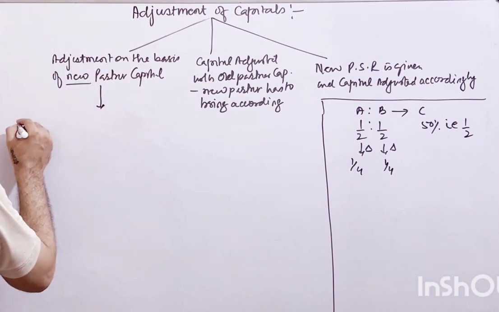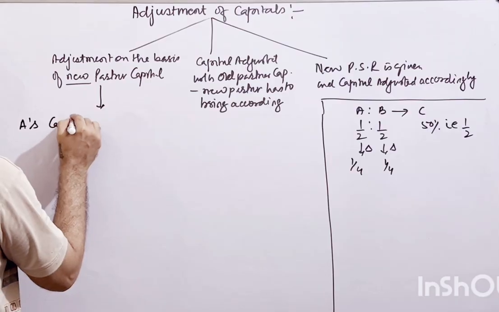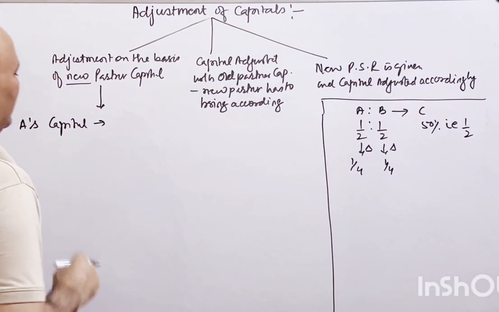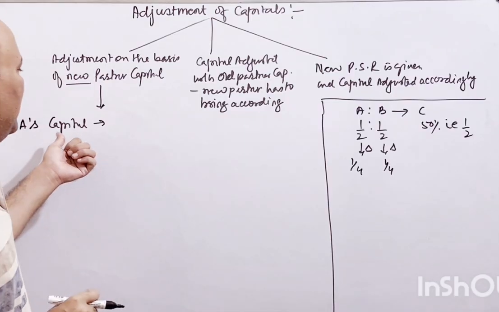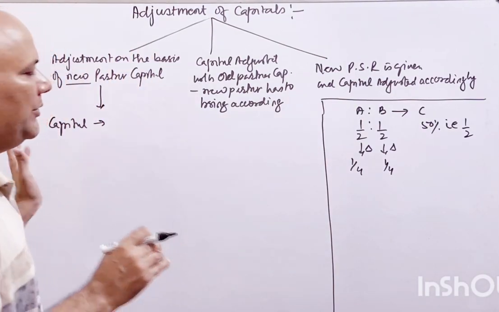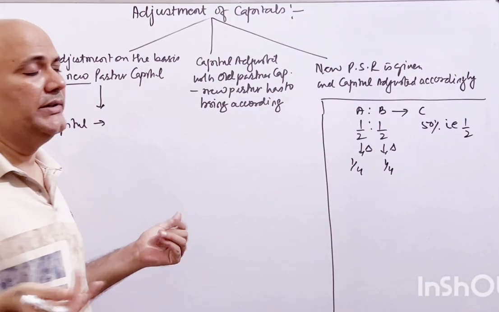So here I am taking A's capital, right? This is adjusted all the time. It is adjusted capital, right? So whenever you are doing the adjustment of the capital, it is adjusted capital. Now you will wonder, what is adjusted capital?